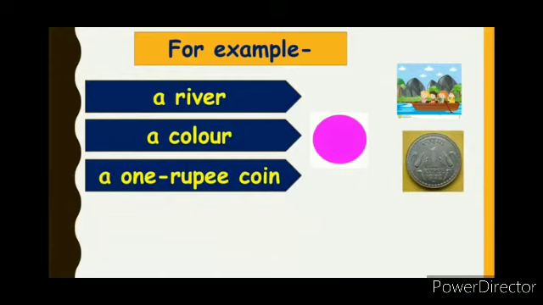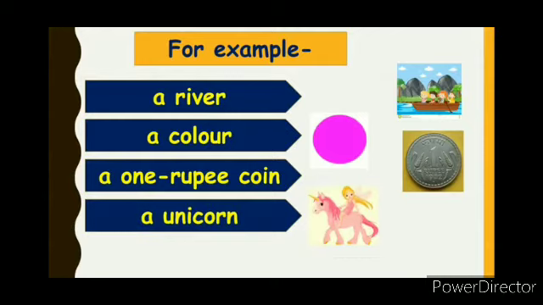Now here, a one rupee coin. Why have you added a before it? I think it should be an one rupee coin, students, isn't it? No, my dear students. Here, although the word one begins with a vowel, the sound of O is a consonant sound, W. So we have added a before it because O here has a consonant sound of W.